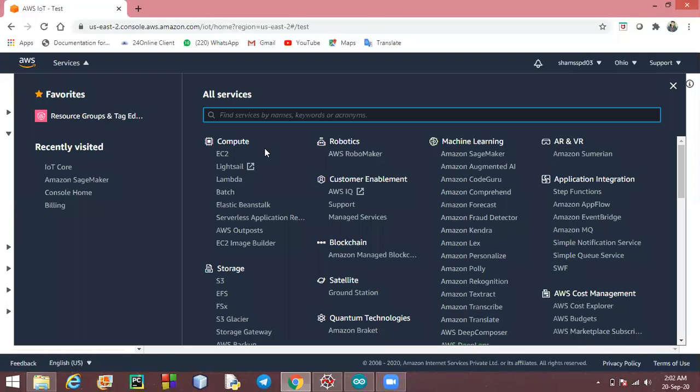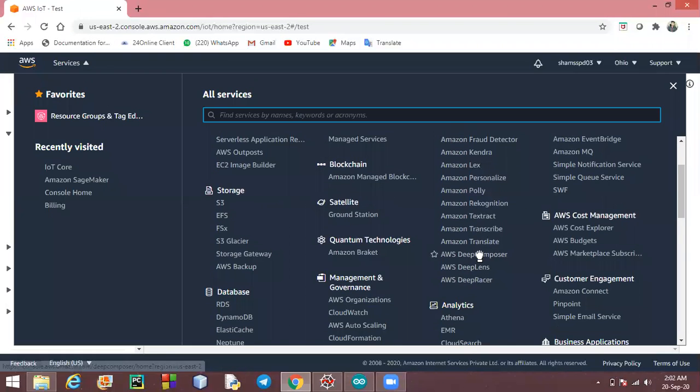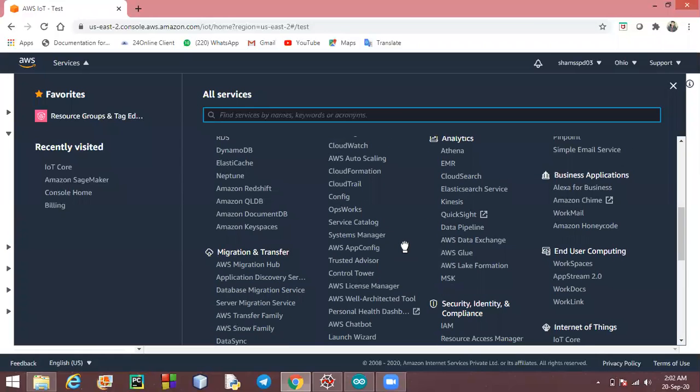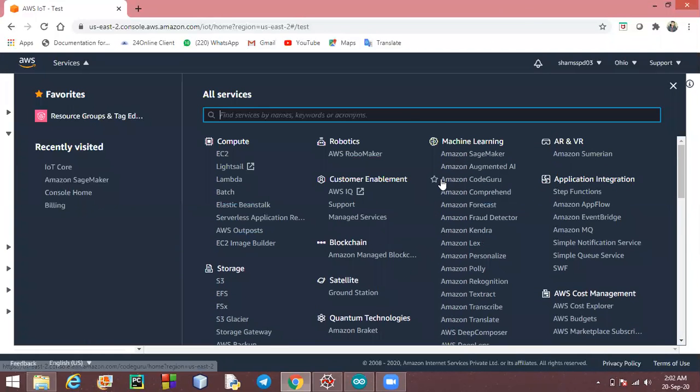So we have also created a machine learning model, on SageMaker.